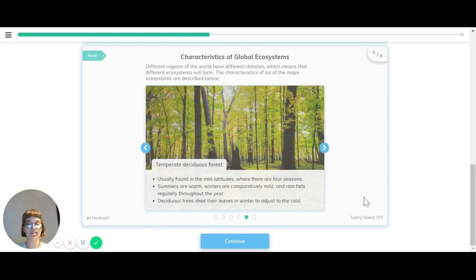There's also temperate deciduous forest. These are usually found in mid-latitudes where there are 4 seasons. Summers are warm, winters are comparatively mild, and rain falls regularly throughout the year. Deciduous trees shed their leaves in winter to adjust to the cold.